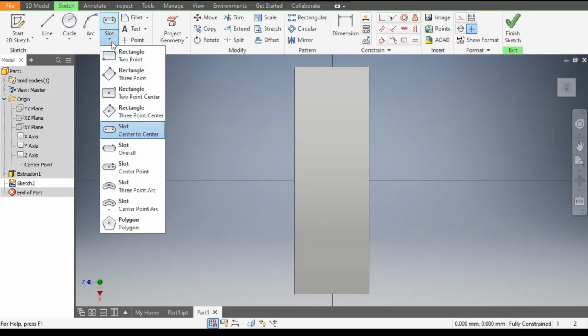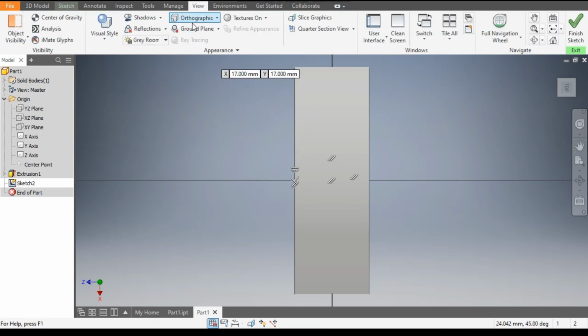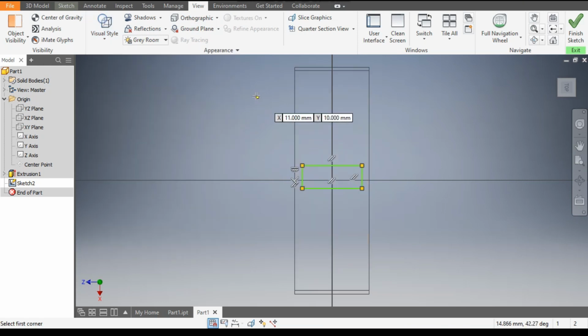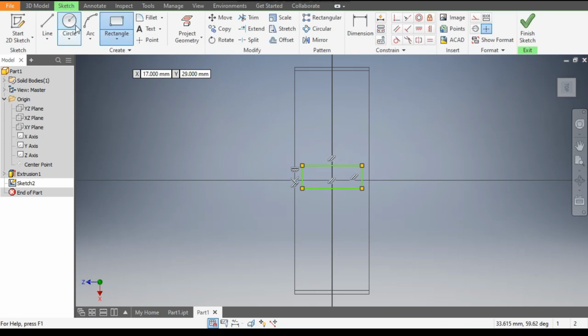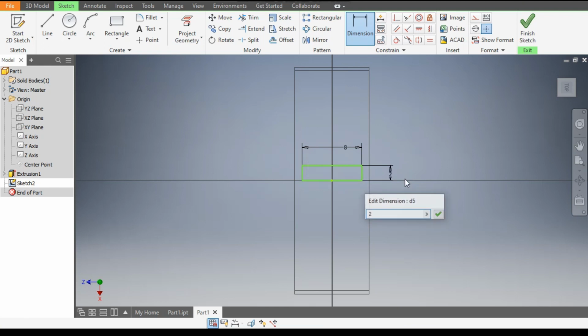Now from here select the 2-point rectangle, make a rectangle profile over here. The rectangle is not visible, so go to view, from view style change the view to wireframe. Okay, now go back to sketch and go to dimensions, give this a width of 8 mm and this as 2 mm. Okay, now escape.